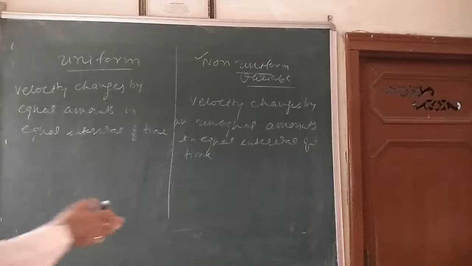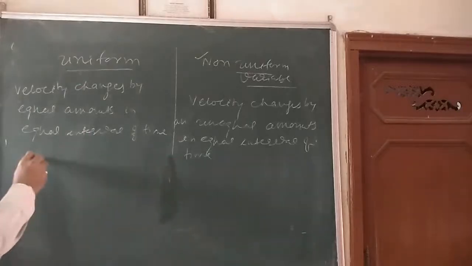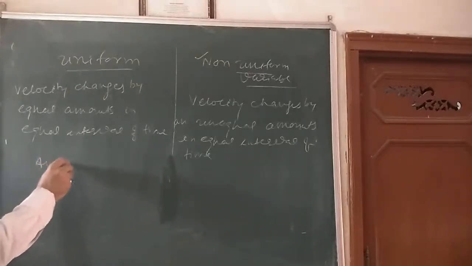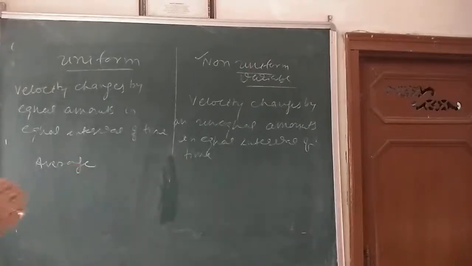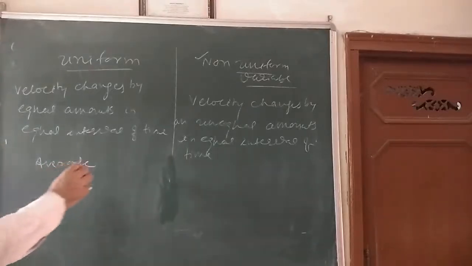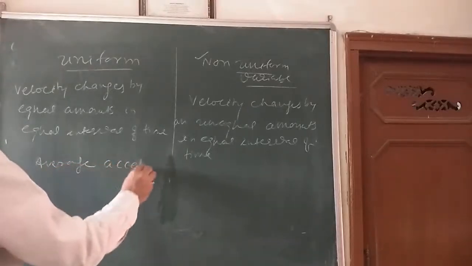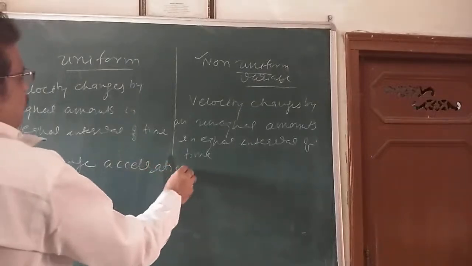One more thing I want to explain here. What do you mean by average acceleration?